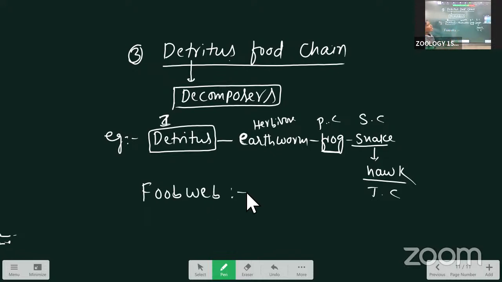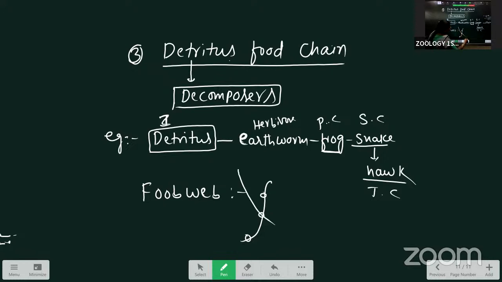The food chains are not isolated; they are linked to each other. Any type of food chain you can take, the animals inside of the food chain have the same common food requirement. That's why the food chains are like this. This is one food chain. Here the first trophic level, second trophic level, third will be there.